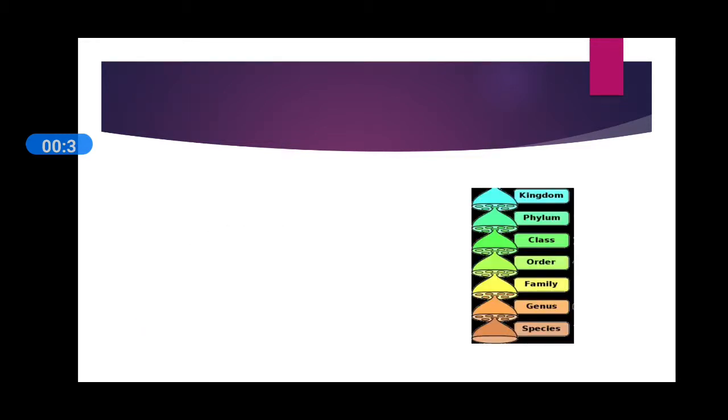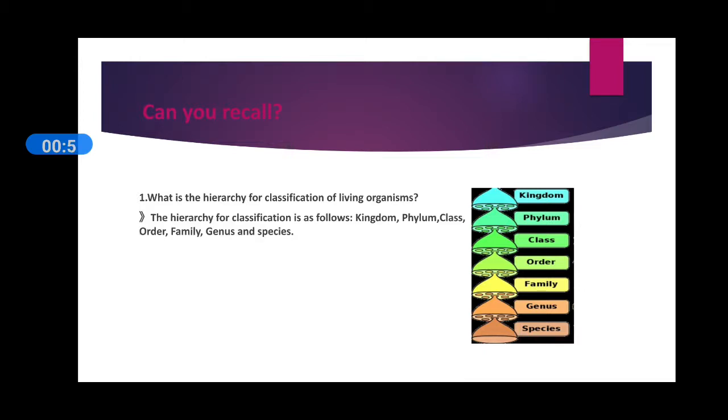Before starting the chapter, we have to know about the previous knowledge of the chapter. That is, some questions given in your textbook under the heading Can you recall? Let's start. In that, first question, what is the hierarchy for classification of living organisms? The hierarchy for classification is kingdom, phylum, class, order, family, genus and species. You can observe it in the given picture also.